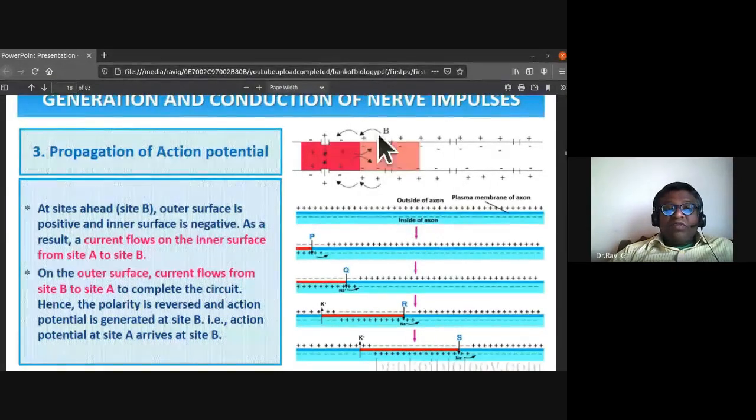So the propagation of action potential. At site B ahead of it, the outer surface is positive and inner surface is negative. As a result, the current flows on the inner surface from site A to site B and on the outer surface from site B to site A. To complete the circuit, the polarity is reversed and action potential is generated at site B. So action potential at site A arrives at site B.